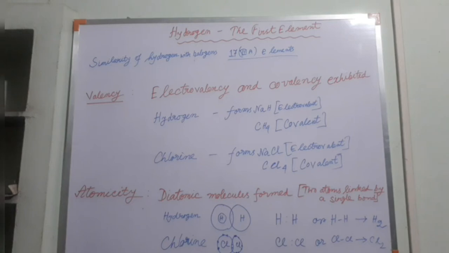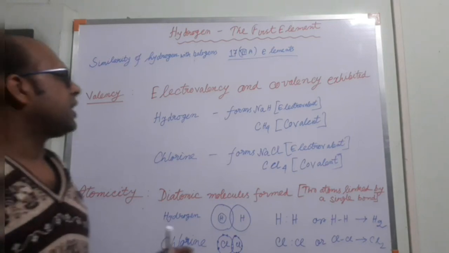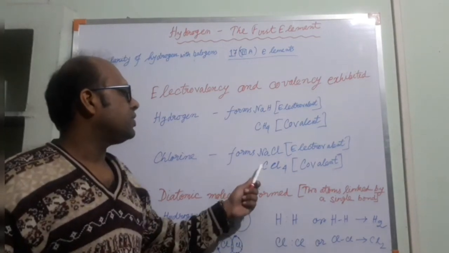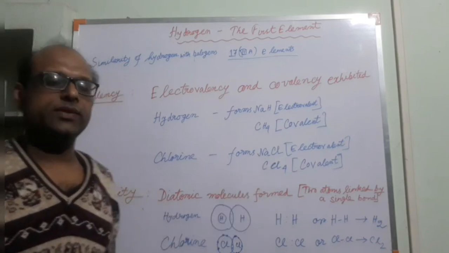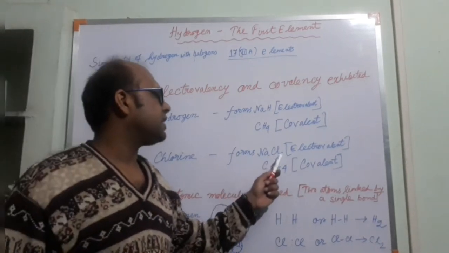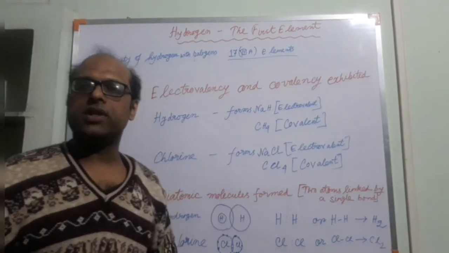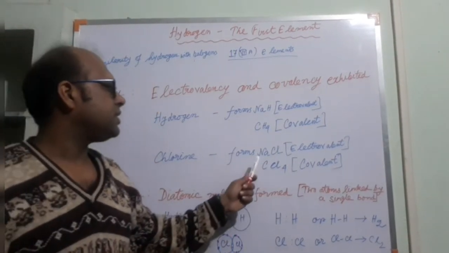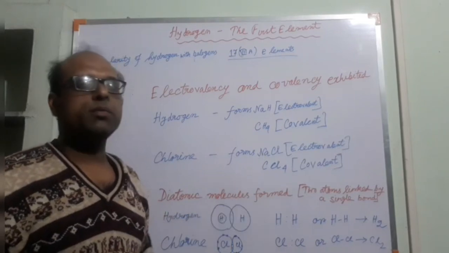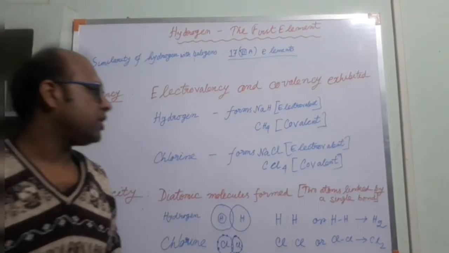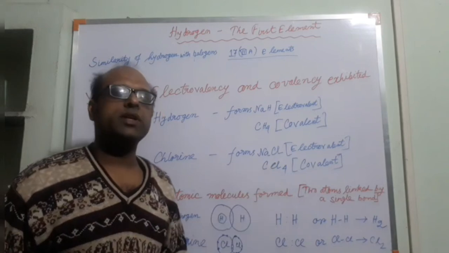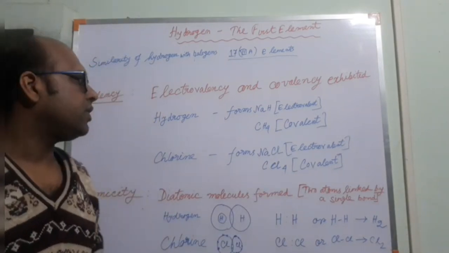Chlorine similarly can form NaCl. Here Cl is the electronegative part and sodium is the electropositive part. Sodium forms Na+, that is the cation, and Cl forms Cl-, that is the anion.